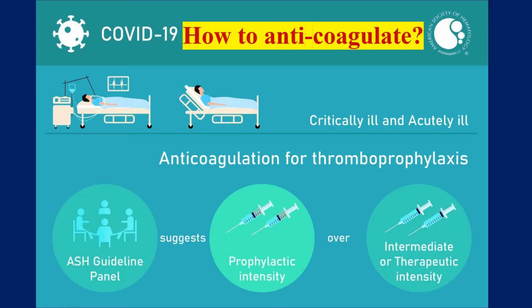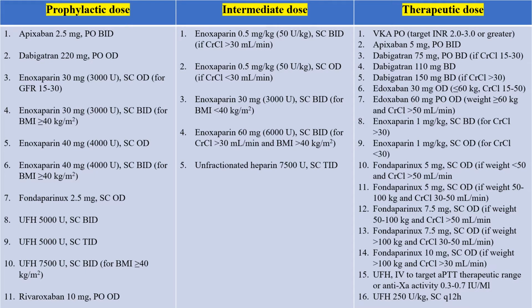So how to anticoagulate? These are the two subsets of patients, critically ill and acutely ill. These patients will receive anticoagulation. How to anticoagulate? We are supposed to give prophylactic intensity anticoagulation, and this is supposed to be preferred over intermediate and therapeutic intensity anticoagulation. So what is prophylactic dose anticoagulation?